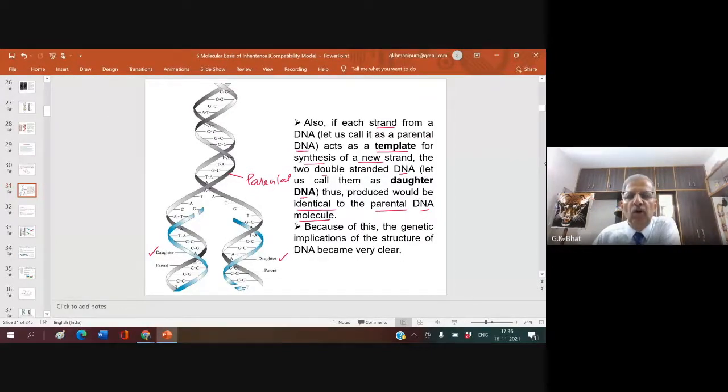Am I right? Because of this, the genetic implications of the structure of DNA became very clear. This is a new daughter strand. This is a new daughter strand. If you look into the nitrogen bases of a new daughter strand, they will be identical to those of the parental DNA molecule. I hope it is clear. If it is not clear, you have to ask me what doubt you have.